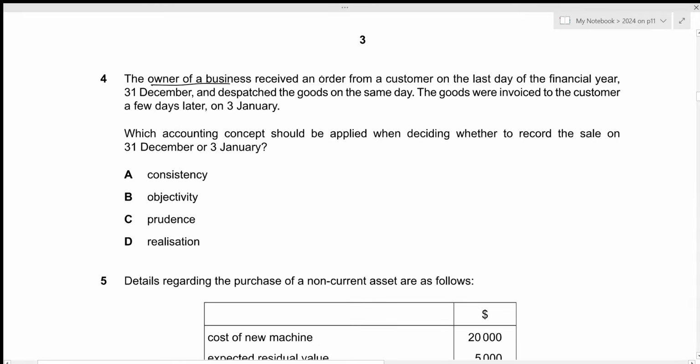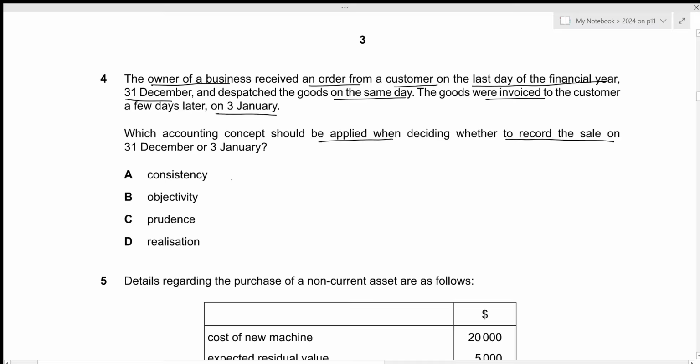The owner of a business received an order from a customer on the last day of the financial year, 31st December, and dispatched the goods on the same day. So the owner gave the goods to the customer on the same day, which is the date of 31st December. The goods were invoiced to the customer a few days later on 3rd January. Which accounting concept should be applied when deciding whether to record the sale on 31st December or 3rd January?